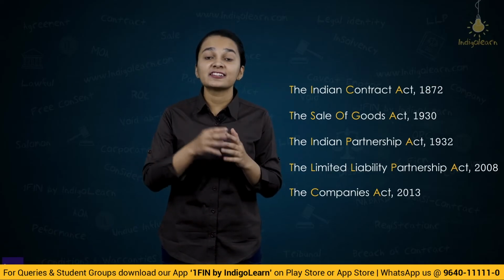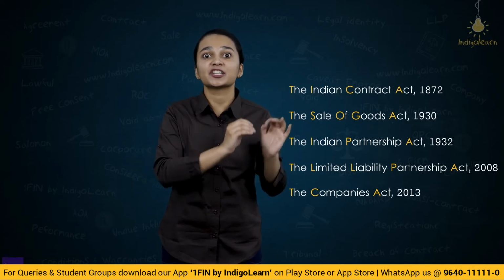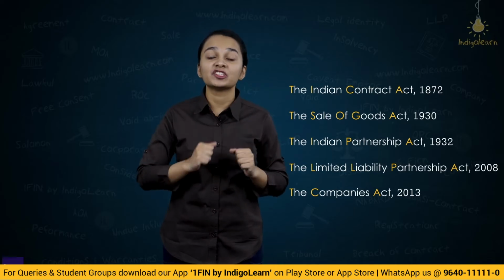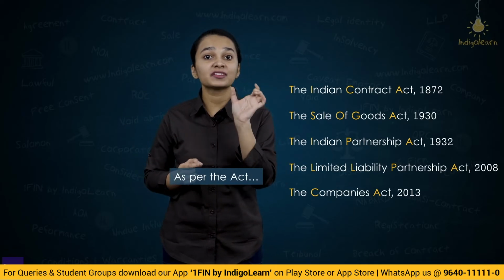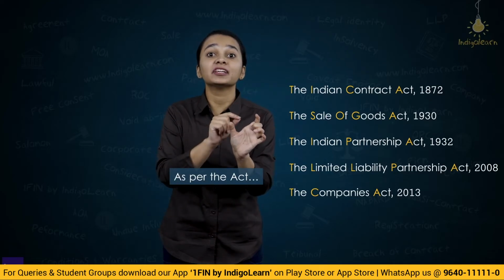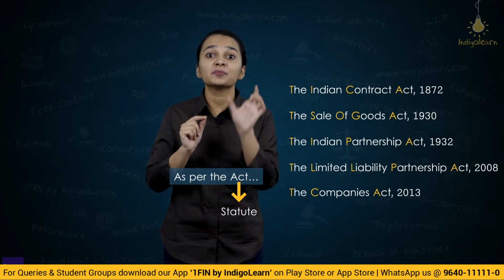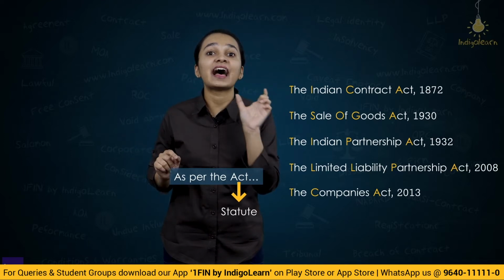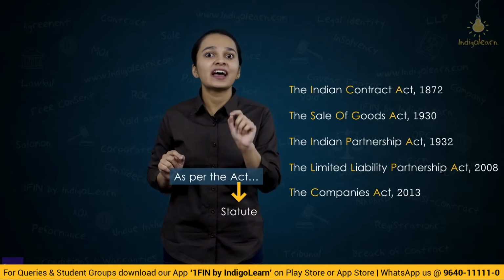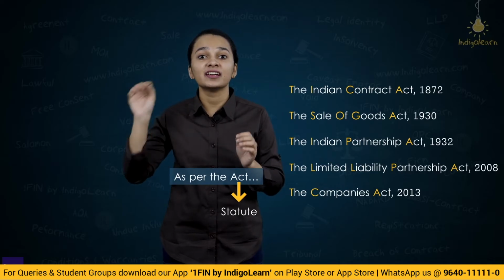Now when you write an answer and you are using the word act which refers to the statute, say for example, you mention in your answer as per the act. Now here when you are using this word act, you are referring to a statute, which means whenever in your exam you are using this term act which refers to a statute, the alphabet A in this situation has to be a capital alphabet because you are referring to a particular statute.